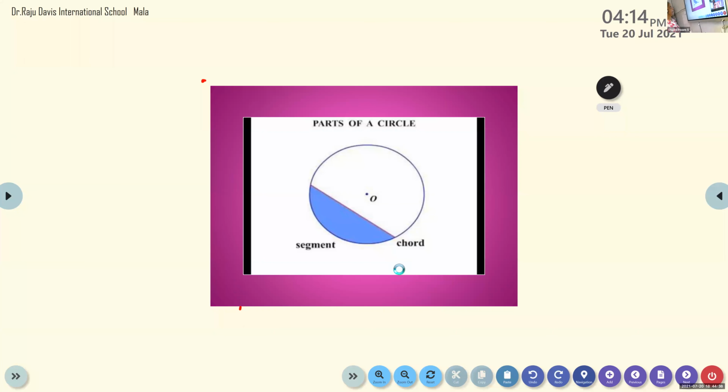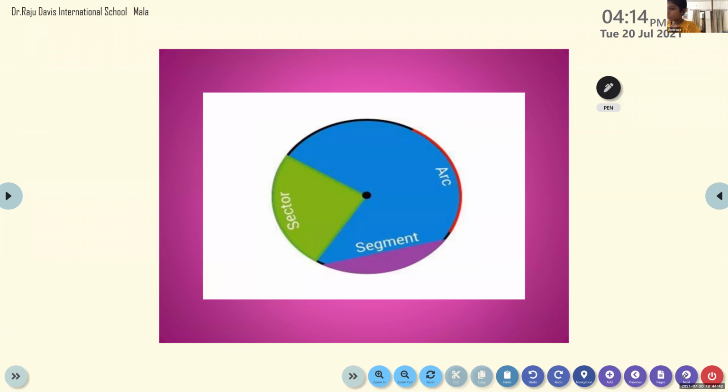Then I will tell you all about circles. Is it okay, children? Yes, ma'am. Now look at the figure. What is this red color? Arc. Arc is in the boundary only, right, children? And this violet color?